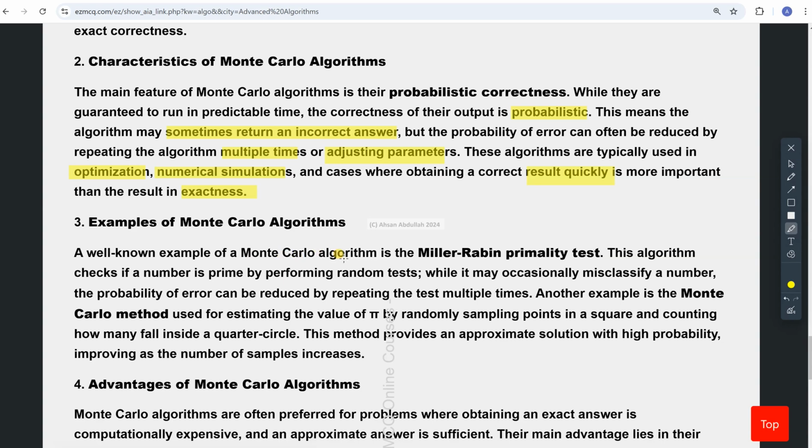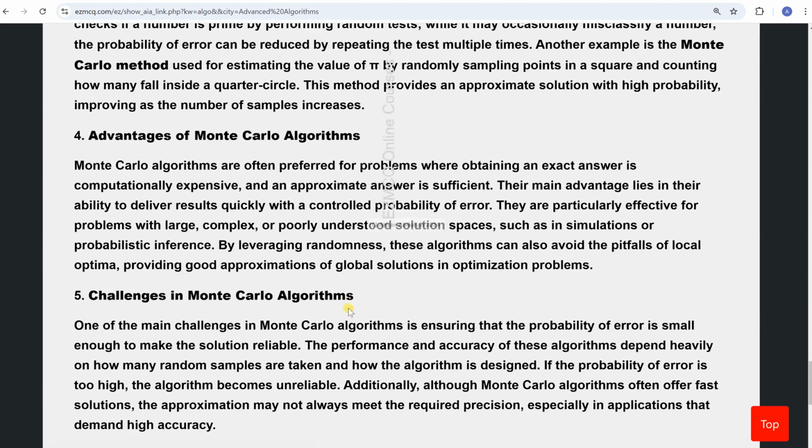A well-known example of a Monte Carlo algorithm is the Miller-Rabin primality test. What is that test? We are looking for a prime number by random test. Another example is a Monte Carlo algorithm for estimating the value of pi by random sampling and counting how many points fall inside a quarter circle. That gives approximate solutions with high probability, so that we know how good or bad our solution is going to be.